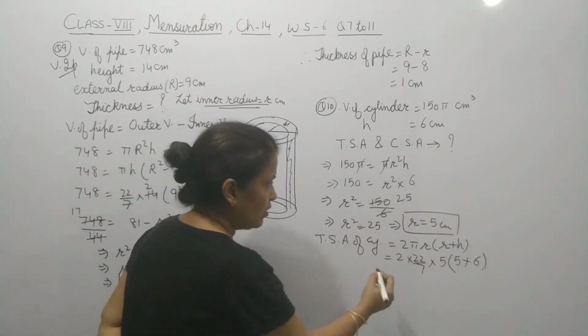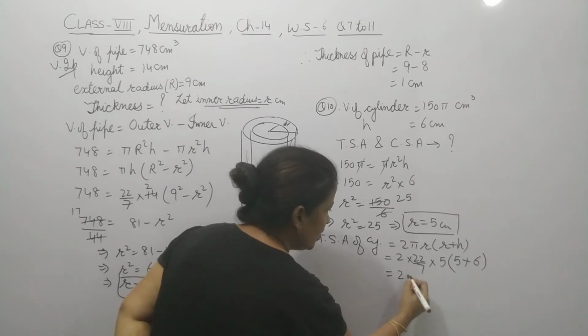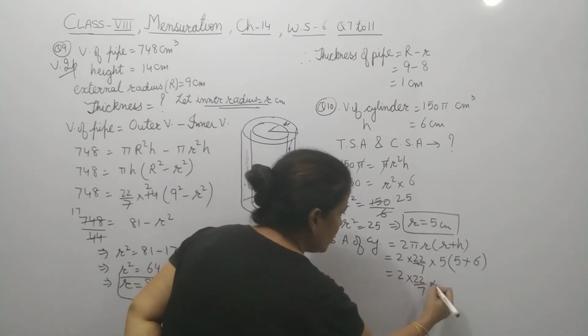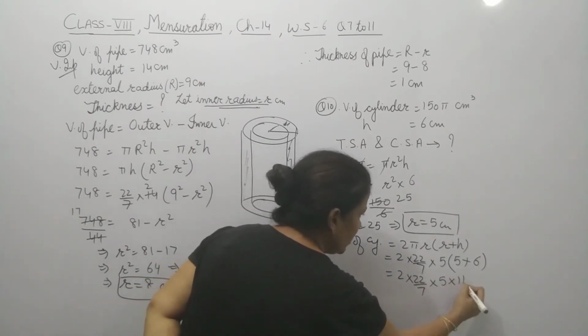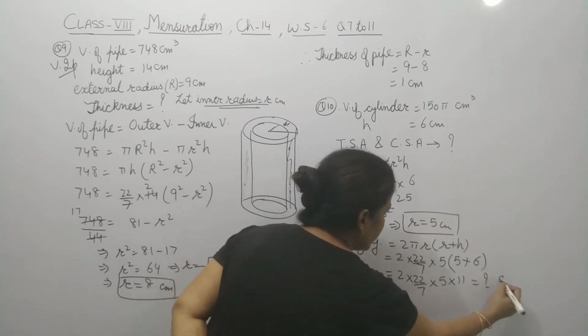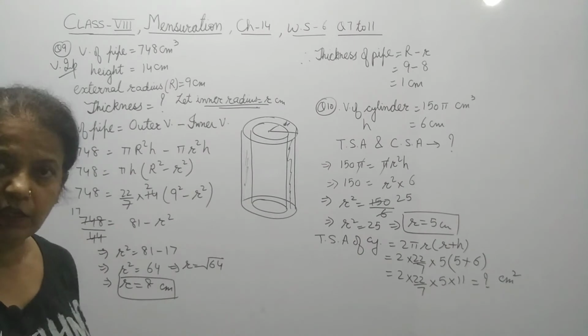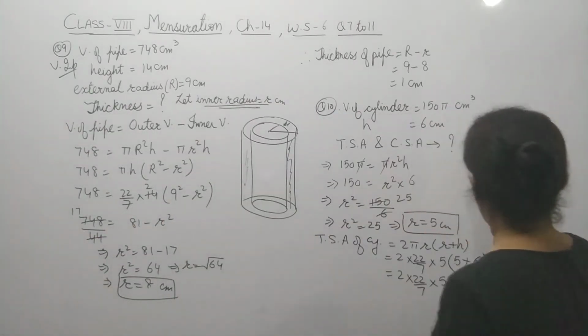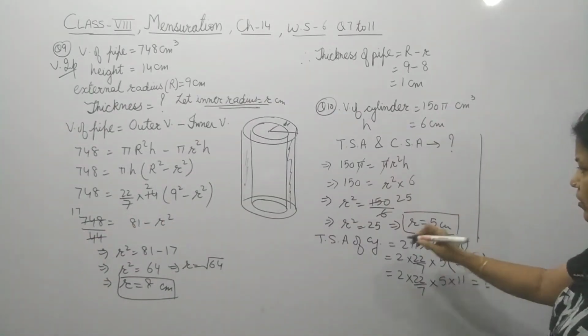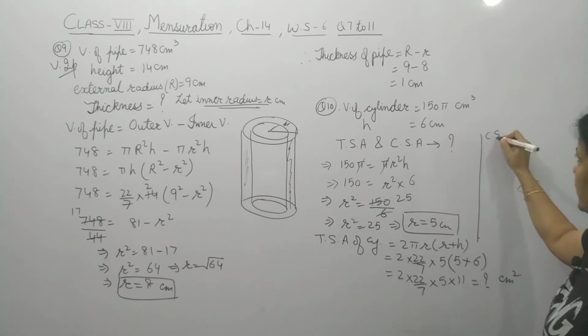Okay, then solve it: 2 into 22 by 7 into 5 into 11. So solve to get the answer in centimeter square. Is it clear?